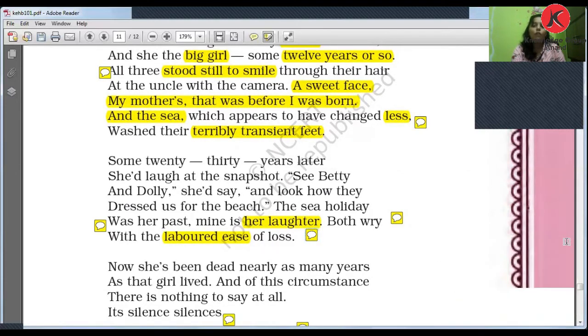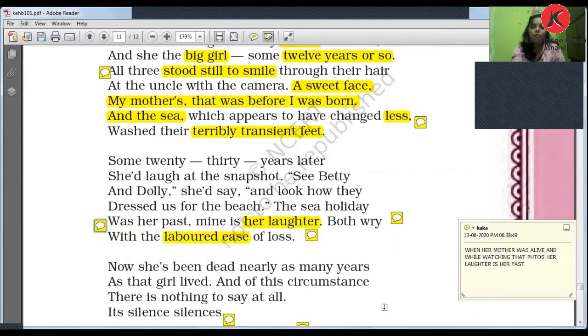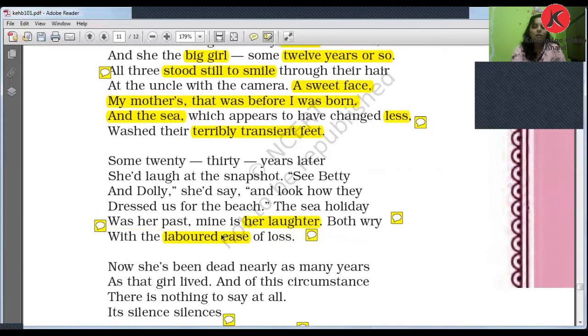The death of her mother, and the sense of loss of her mother, which nobody in the world can control because this is natural. Now here you can say that when her mother was alive and while watching those photos, her laughter is her past. I told you that her laughter was her past.